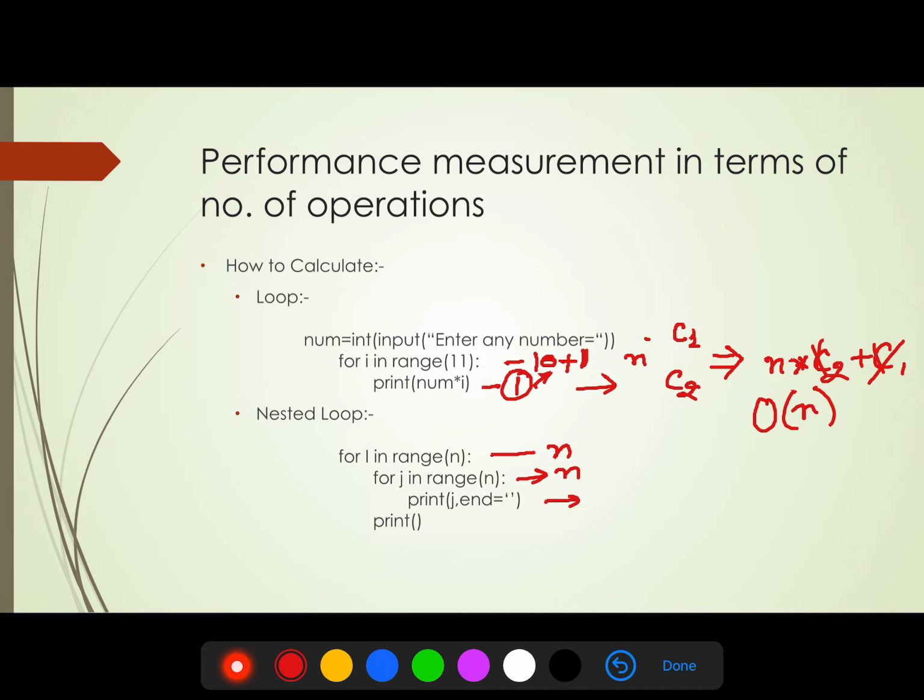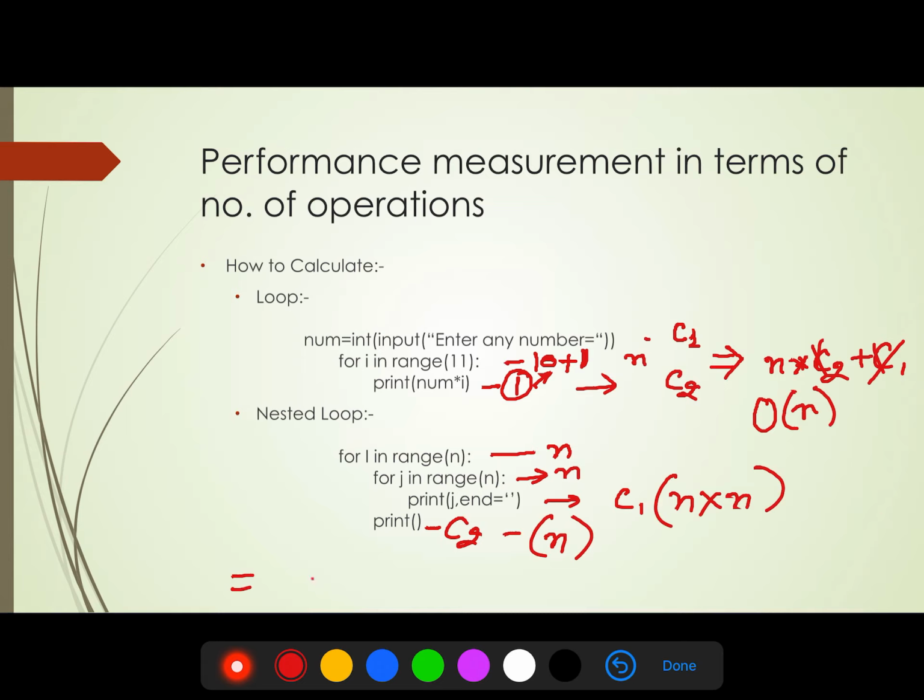And this statement, suppose we discuss it as c1 and treat this one as c2. So this c1 will run n into n times, and this c2 will run only n times.